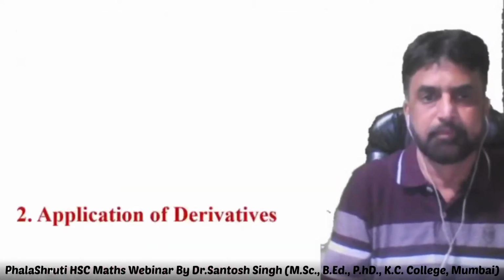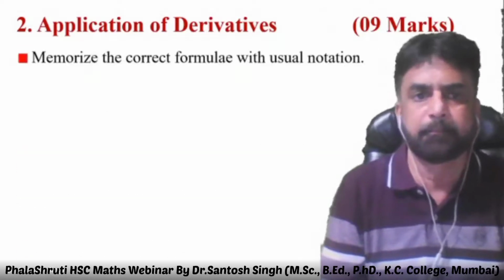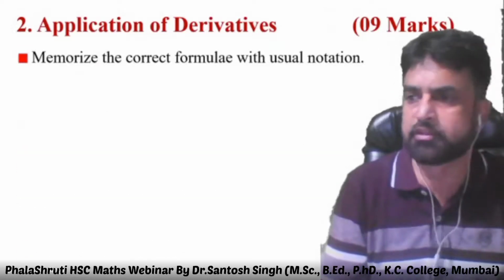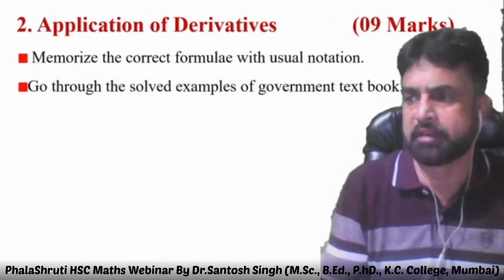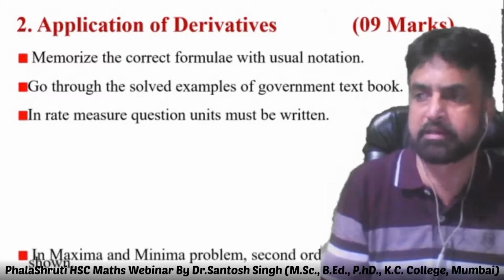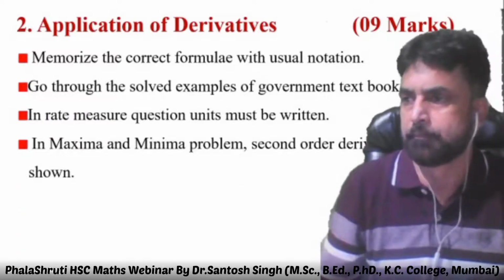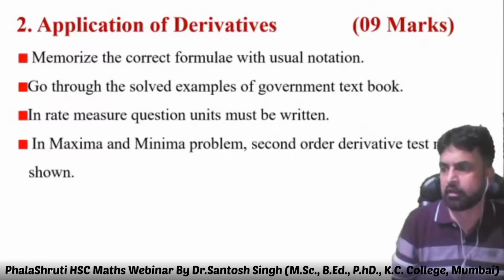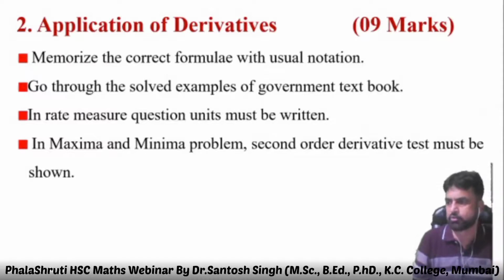Then application of derivative, again it's a 9 marks chapter. Memorize the correct formula with usual notation. Go through the solved examples of the textbook. In rate measure, the unit must be written. In maxima minima, use the second order derivative. The second order derivative has to be used.